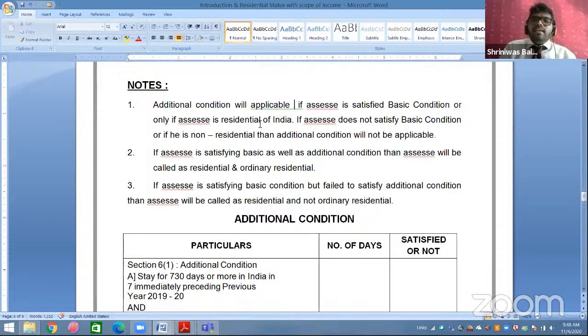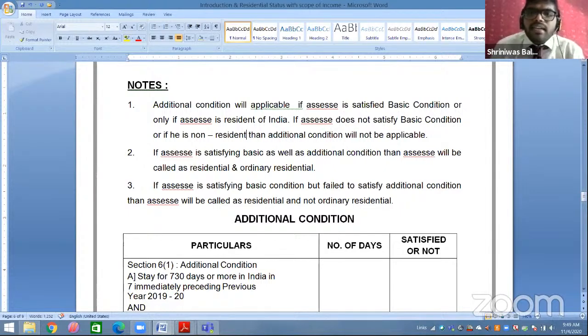If the assessee is not satisfied with the basic condition and is a non-resident, then the additional condition will not be applicable. Additional condition will be applicable only if you are satisfying the basic condition.